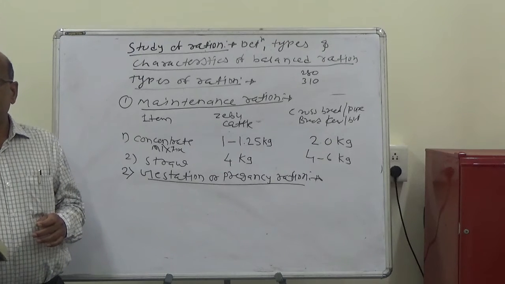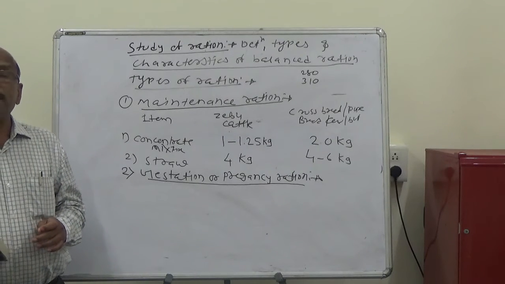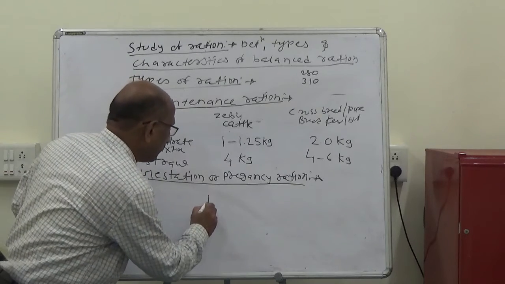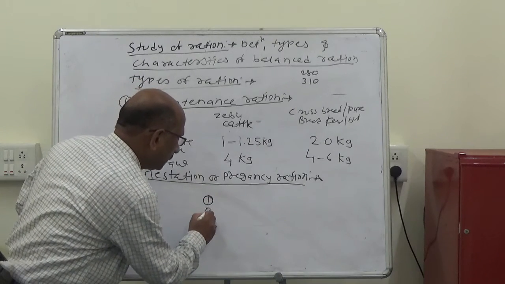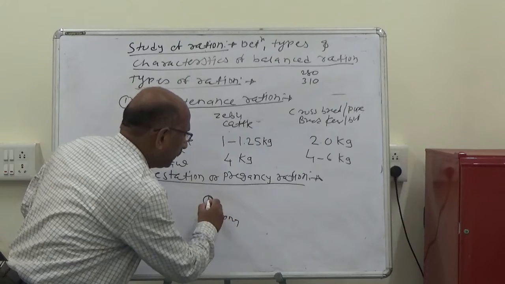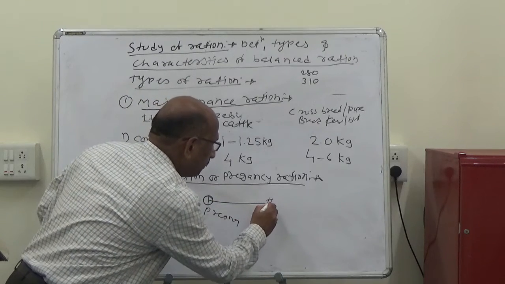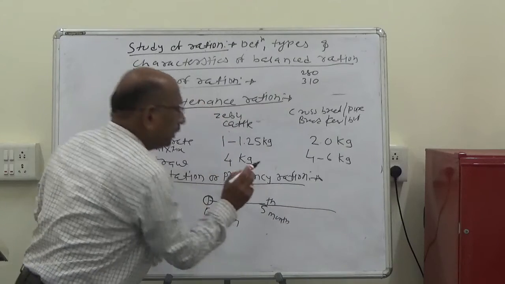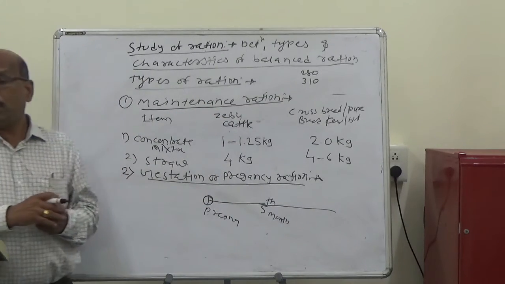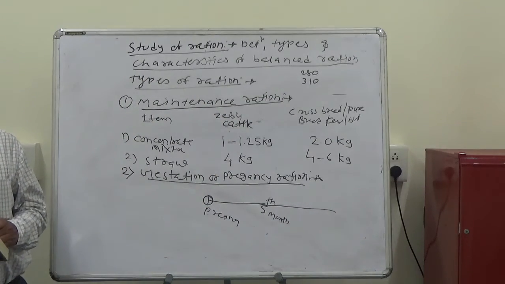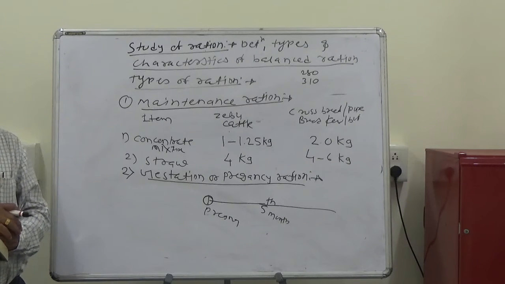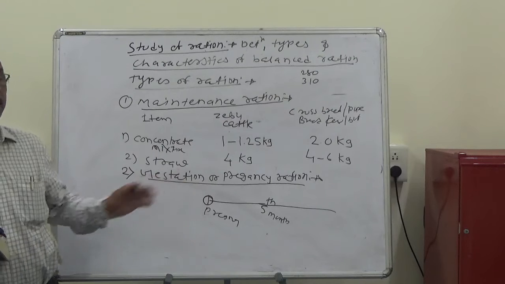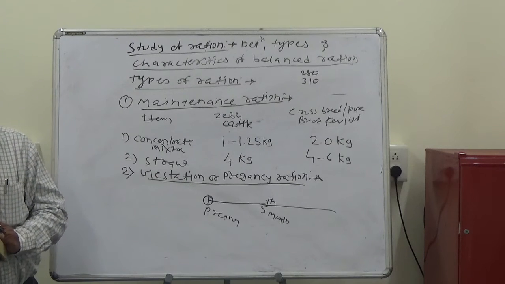In case the particular cow is pregnant, from the 5th month onwards, 5व्या महिन्यापासून पुढे, the extra pregnancy allowance must be made.